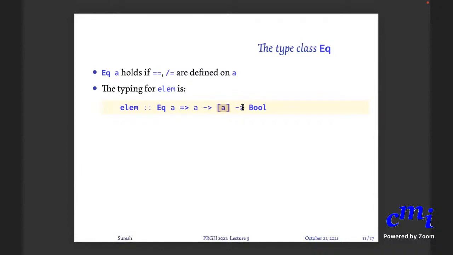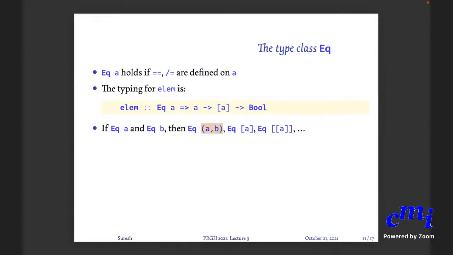Okay, T applied to A. T is a type constructor that is applied to the type A, that gives you a new type. But anyway, you don't need to worry about that. The nice thing is that if elements of type A can be checked for equality and elements of type B can be checked for equality, then you can check elements of type pair AB for equality.